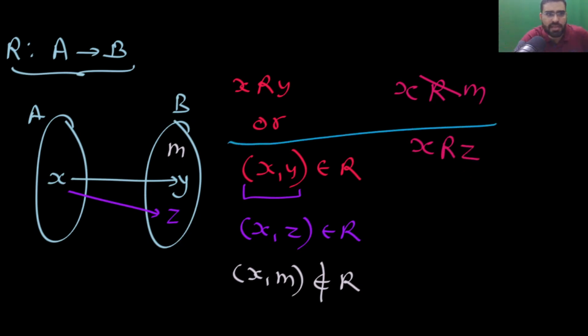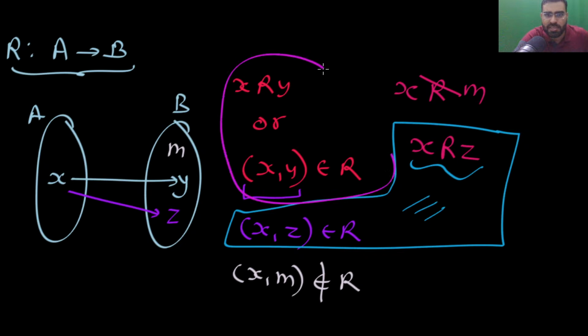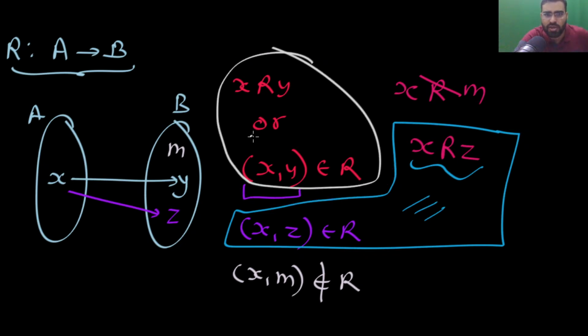Remember, this and this are basically the same notation. Either you can write it like this or you can write it like this; they are both basically the same. Similarly, here these are basically the same. You can write in any way. Anyway, let's move on now.